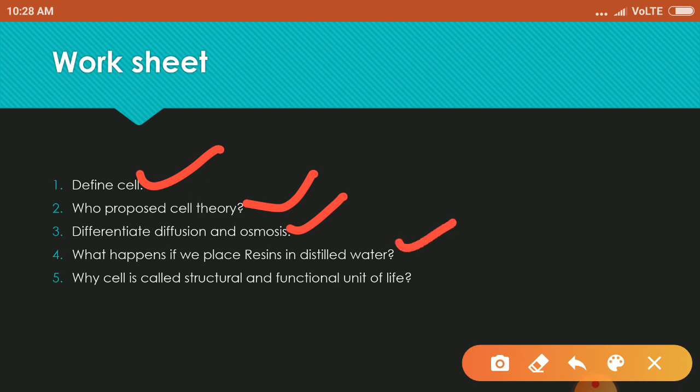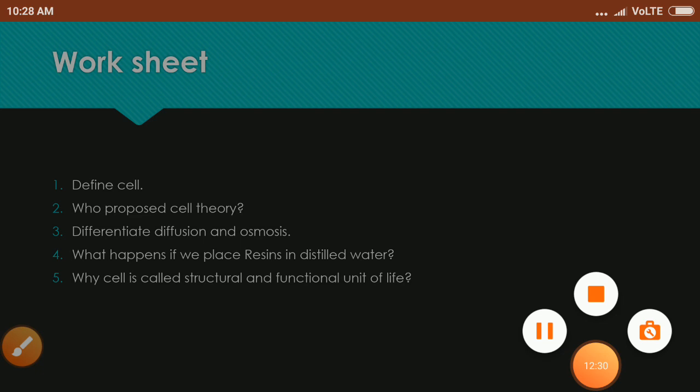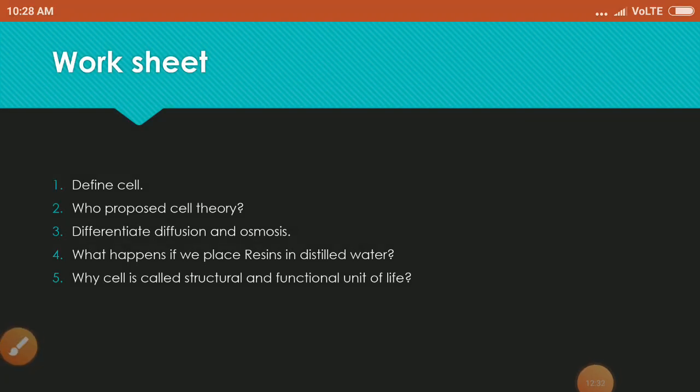Now, why cell is called structural and functional unit of life? Yes, cell is known as a structural and functional unit of life, as all the bodies, all the living organisms are made up of cell. As I told you, cell forms tissue, then organ, then system, then complete body. And functional unit also, as all the basic functions of our body are performed by the cell.